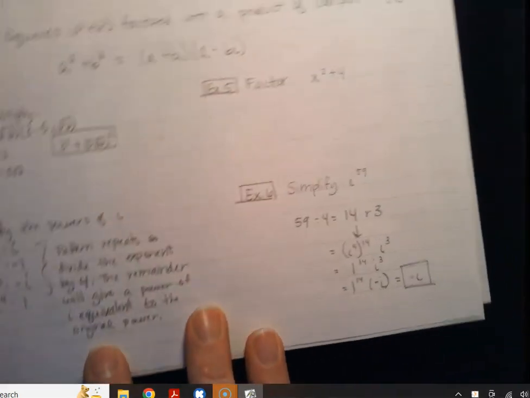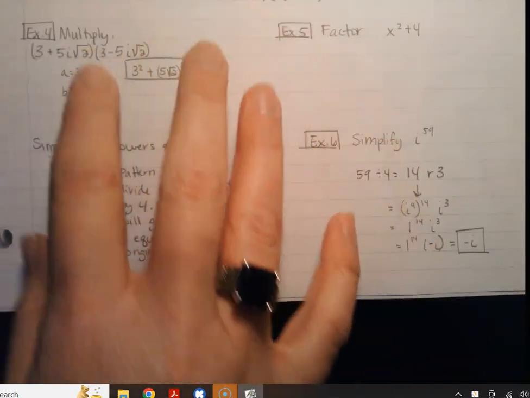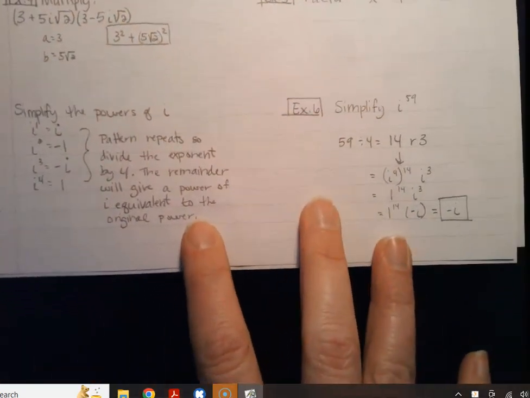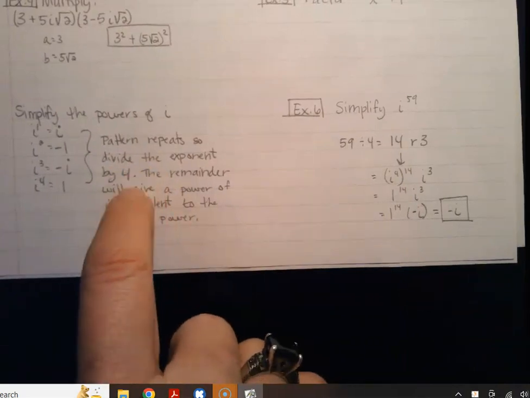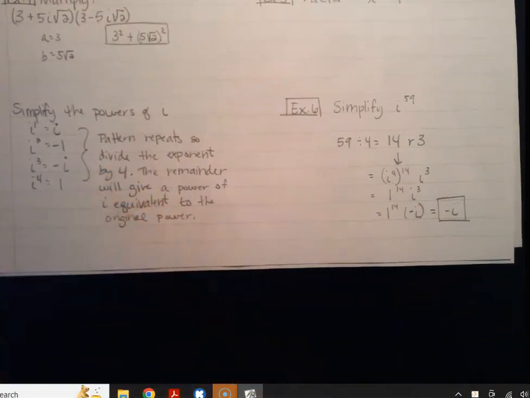Okay, so I'm going to bypass the sum of the squares stuff. That's the least important in my opinion. I want to see how we did with simplifying the powers of i. It's basically just knowing a shortcut. It is definitely a shortcut. It is a matter of knowing how powers work.